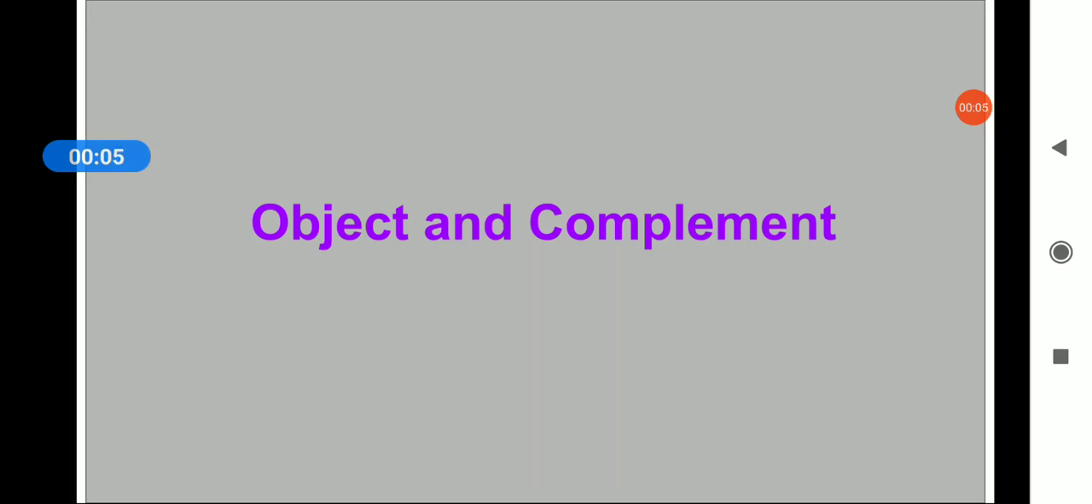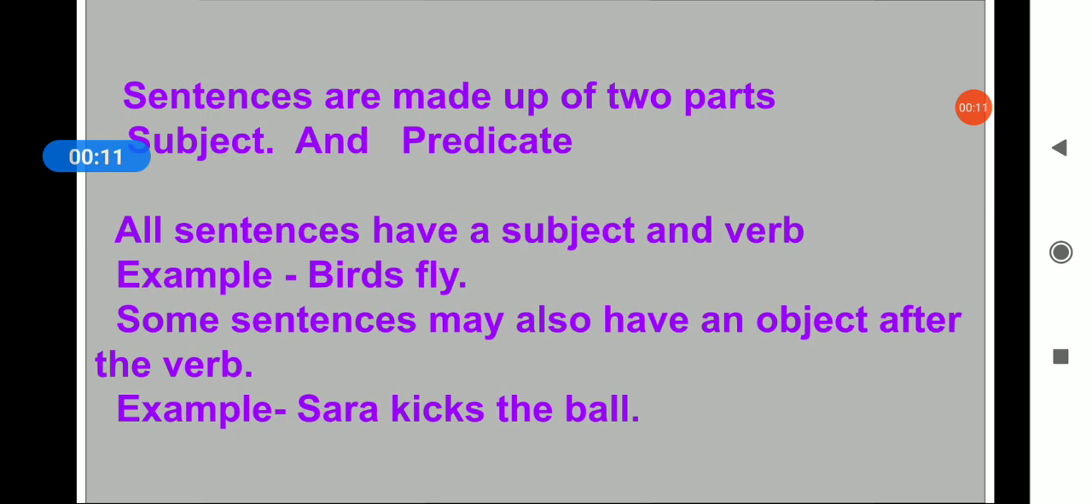Today we will learn about object and complement. Now, as you all know, sentences are made up of two parts, subject and predicate. All sentences have a subject and a verb. The example is: Bird fly. Bird is a subject and fly is a verb.